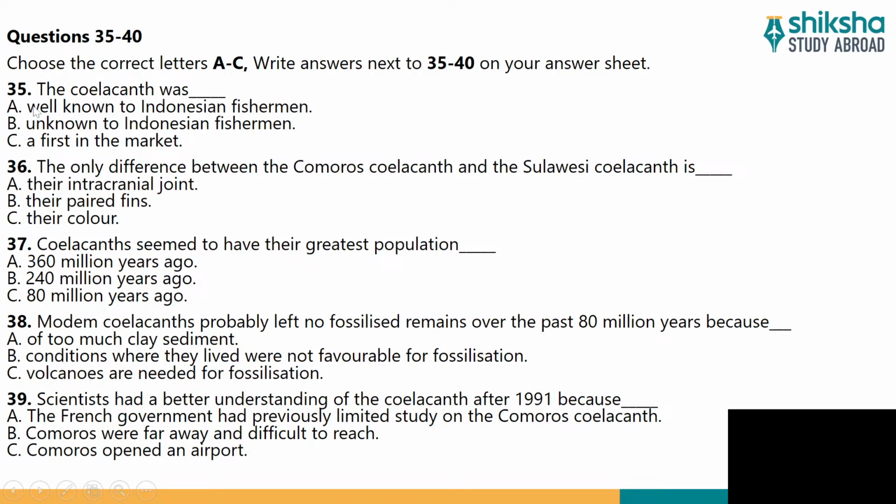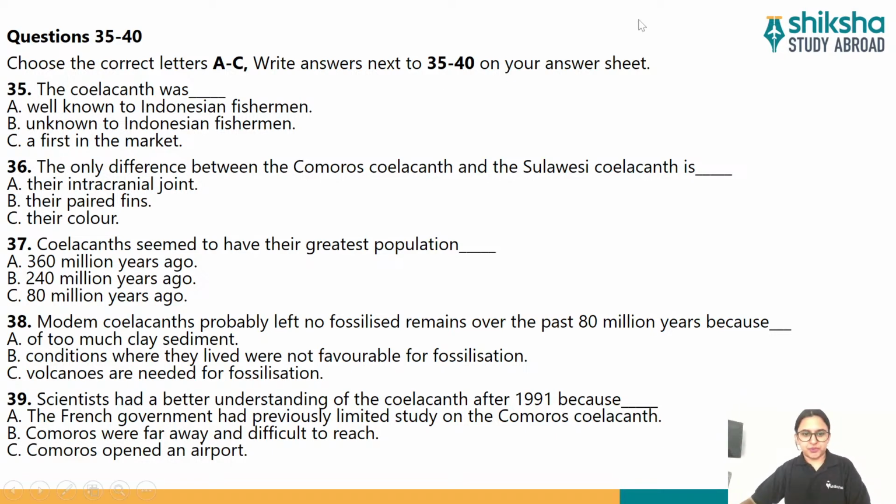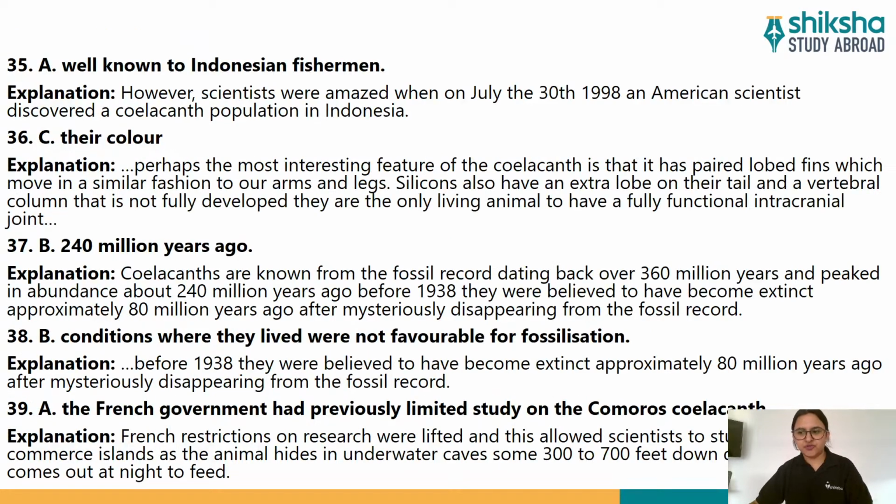The options will be given to you like these: A, B, and C. There might be more options than these. For now I have taken 3 options for you. You also might get A, B, C, D, E, a total of 5 options, out of which you will have to choose at least 2 of them. Now let's start looking at the questions one by one, and then we'll solve them and see the explanation, what answers are there to particular questions and how we derived that answer.